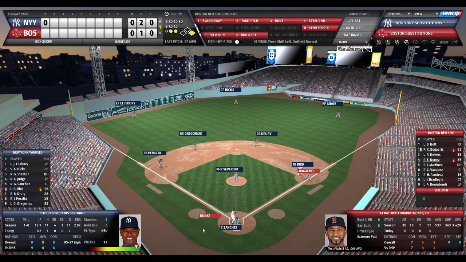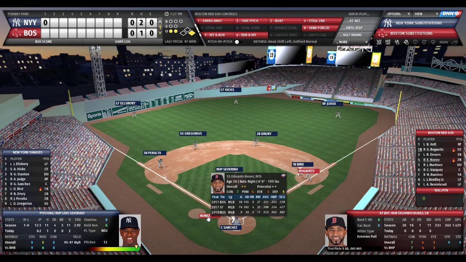So 2 outs. Bogey's at first. Bird holding him on still. And here comes Eduardo Nunez. What an acquisition for the Red Sox last year around the trade deadline. He's batting .533 in this simulation. 1 homer, 11 runs batted in.